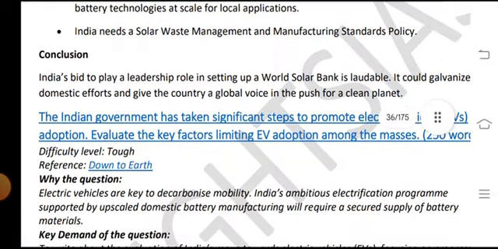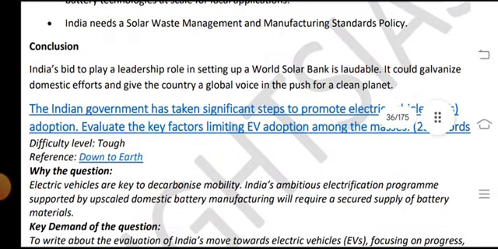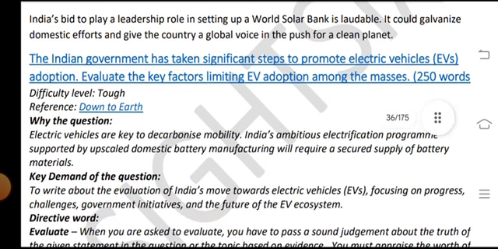Conclusion: India's bid to play a leadership role in setting up the World Solar Bank is laudable. It could galvanize domestic efforts and give the country a global voice in the push for a clean planet. Question: the Indian government has taken significant steps to promote electric vehicles, EVs, adoption and evolution.